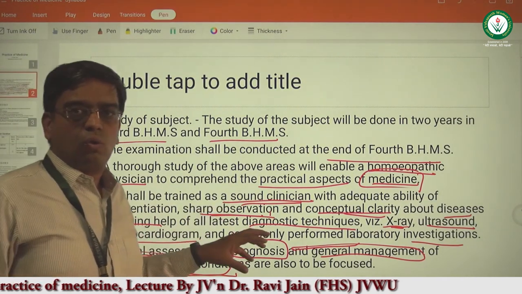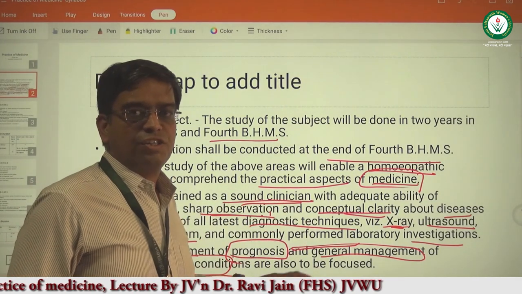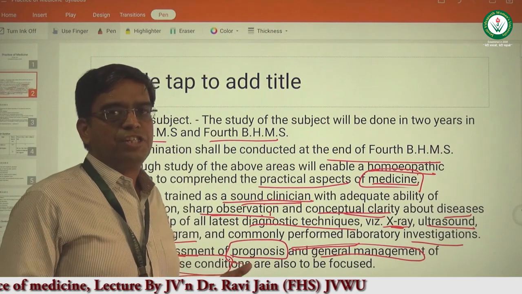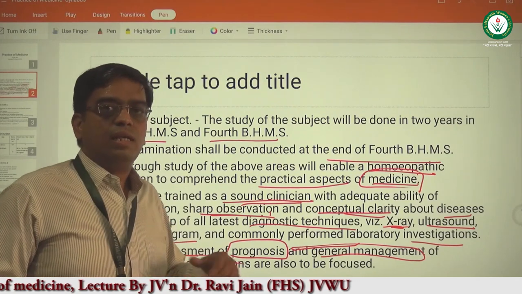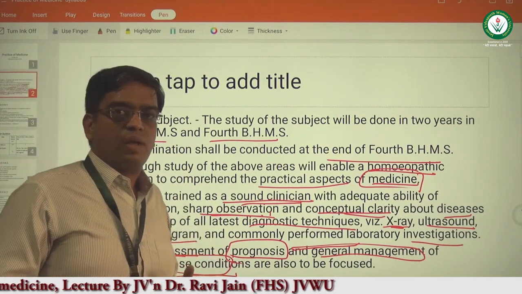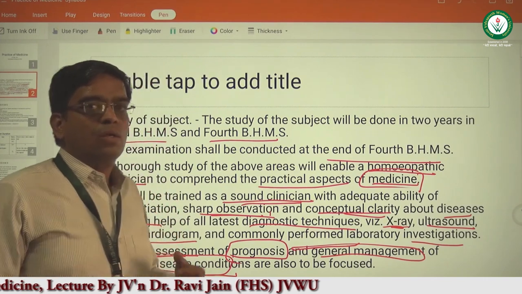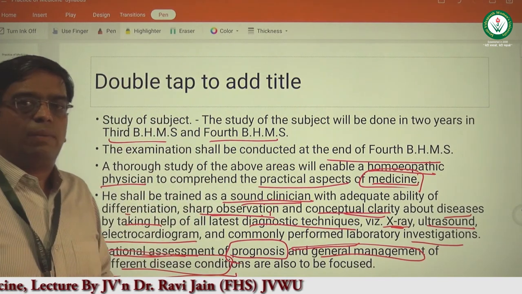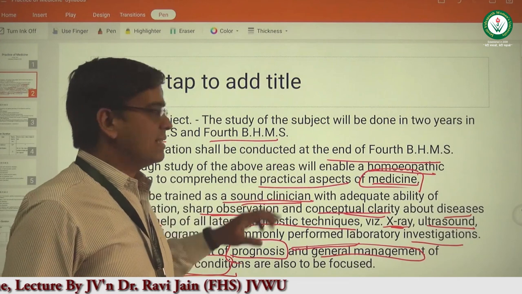He will be able to differentiate the disease condition from related disease conditions, which is known as differential diagnosis.